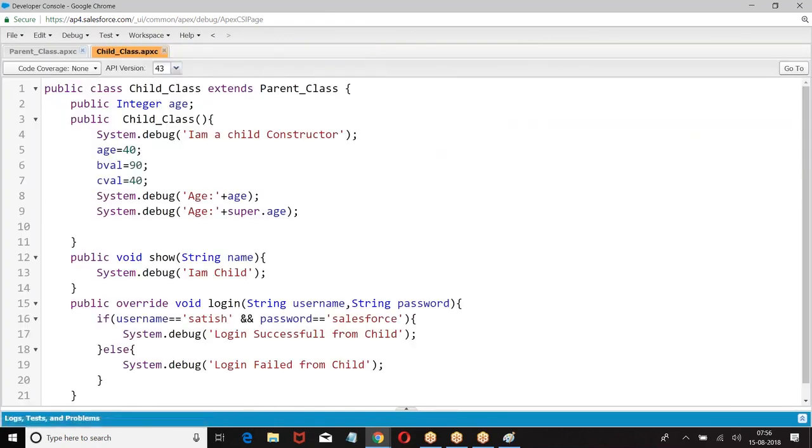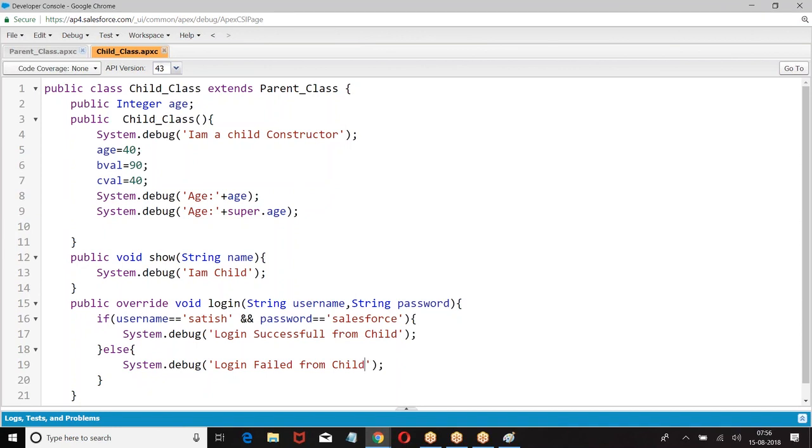Child class. So if there is already a method in the parent and you don't want that functionality to be used, you want to redefine that functionality, then the method in the parent class should be defined as virtual. Method in the child class should be defined as override. This is called overriding. Runtime polymorphism. Overloading is compile time polymorphism. This is called runtime polymorphism.